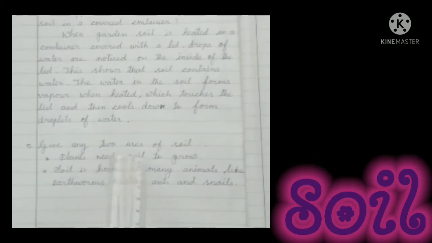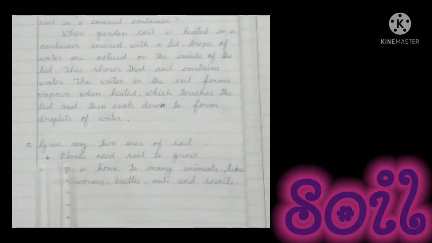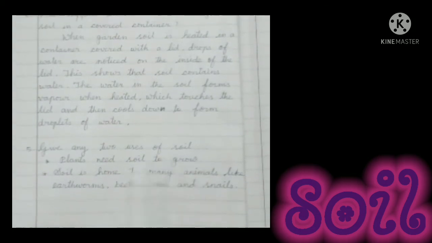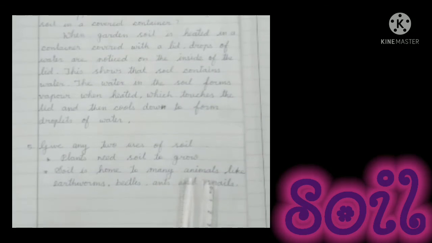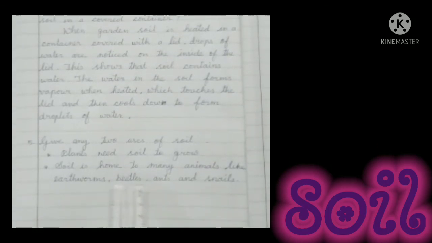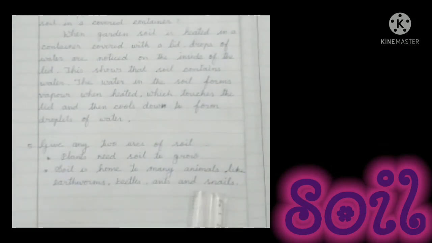Question number 5. Give any 2 uses of soil. First point, plants need soil to grow. Second point, soil is home to many animals like earthworms, beetles, ants and snails.